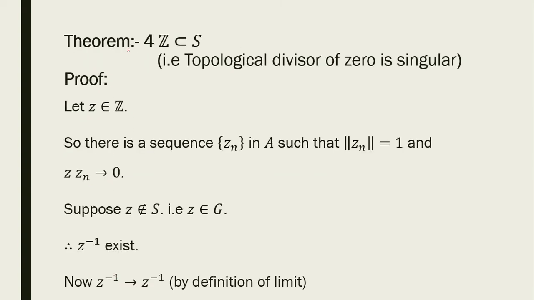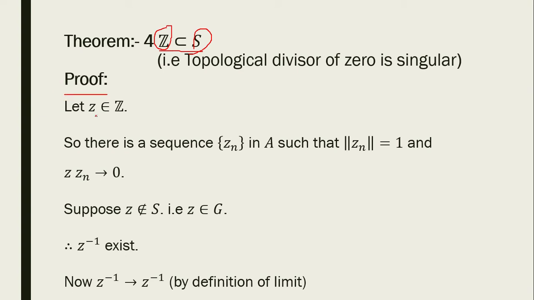Theorem 4. Z is a subset of S. That is, the set of topological divisors of zero is singular. This is the set of topological divisors, and this is the set of all singular elements in a Banach algebra. Proof.